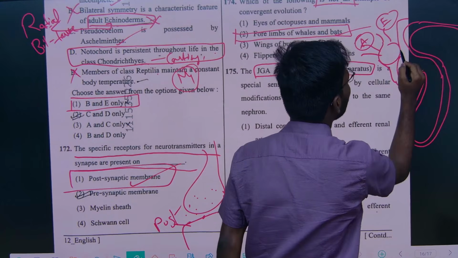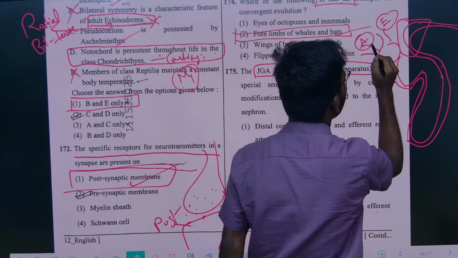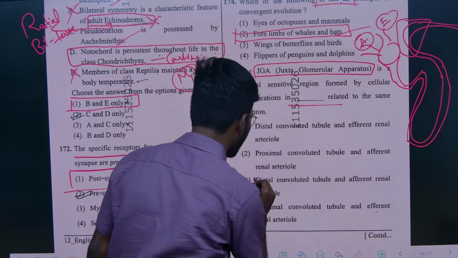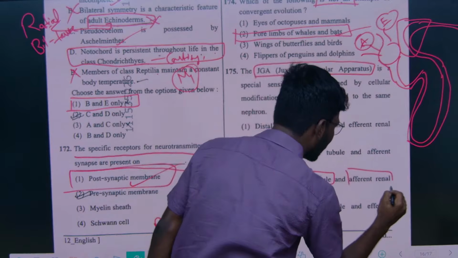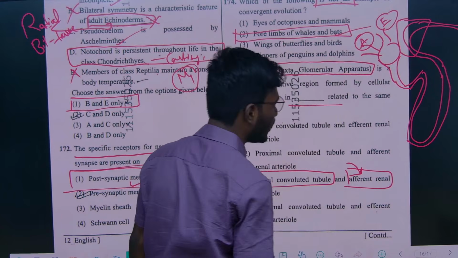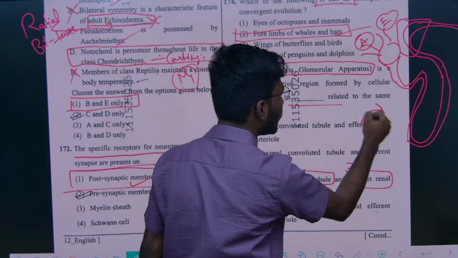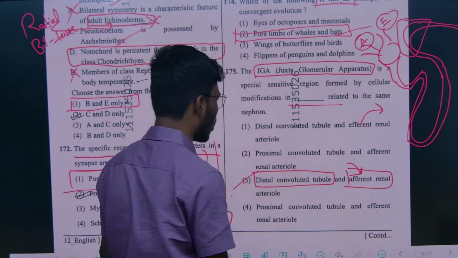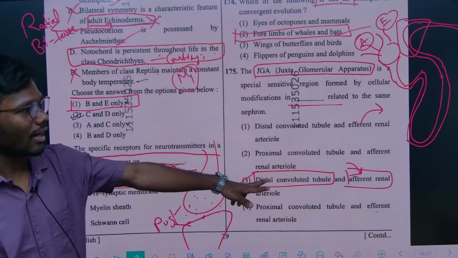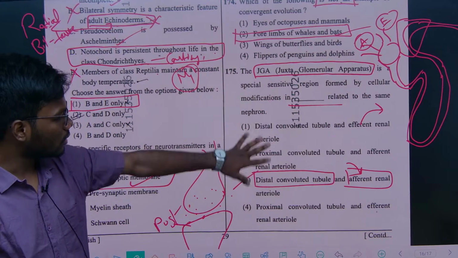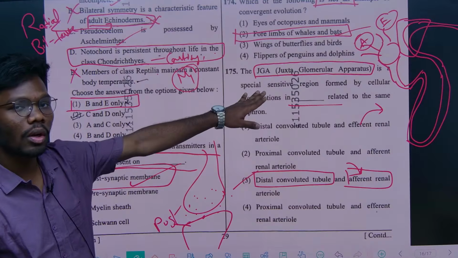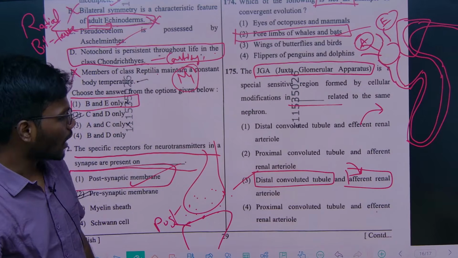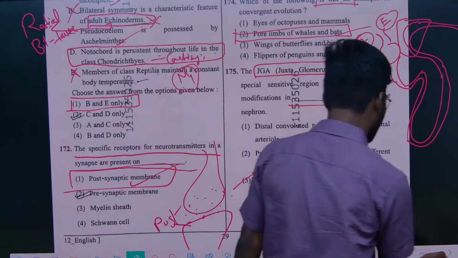This part of the DCT is associated with the afferent arteriole, the incoming arteriole, and this is the outgoing arteriole. So the option is option 3: DCT and afferent arteriole are the regions where the juxtaglomerular apparatus is formed. Understand? So that was the answer for this question.